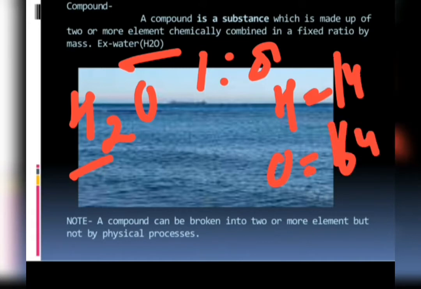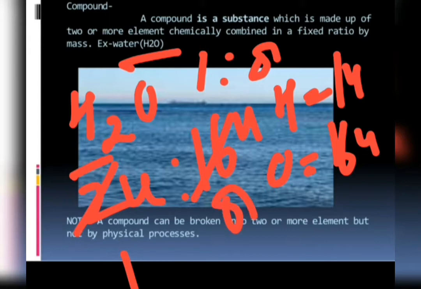But here two atoms of hydrogen combine with one atom of oxygen. So if one atom of hydrogen has a mass of 1 unit, two atoms of hydrogen means 2 units of hydrogen combining with 16 units of oxygen, right? So the ratio is 2:16, that is 1:8.